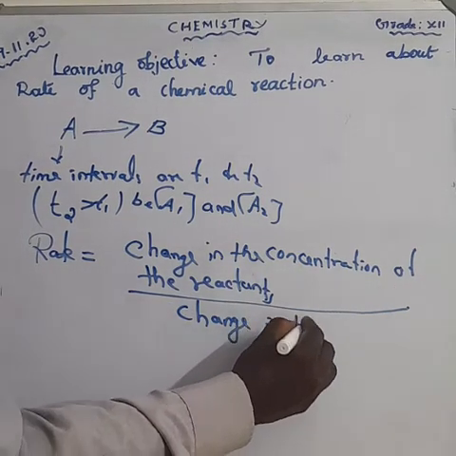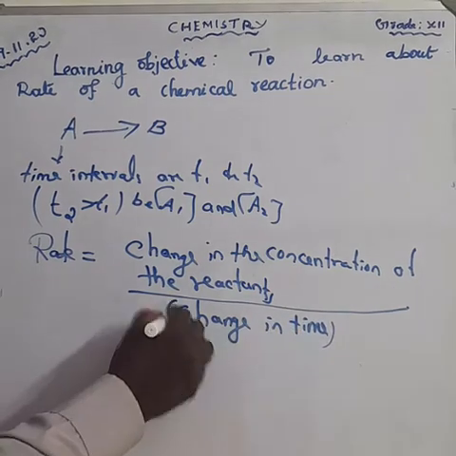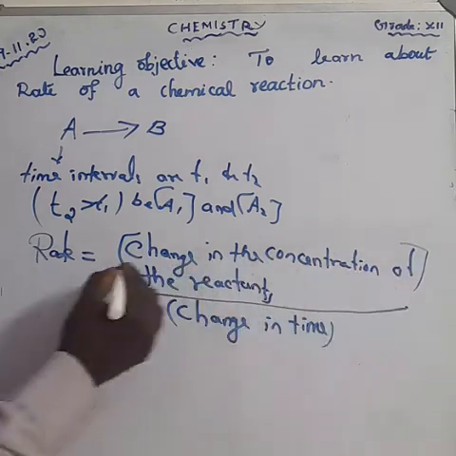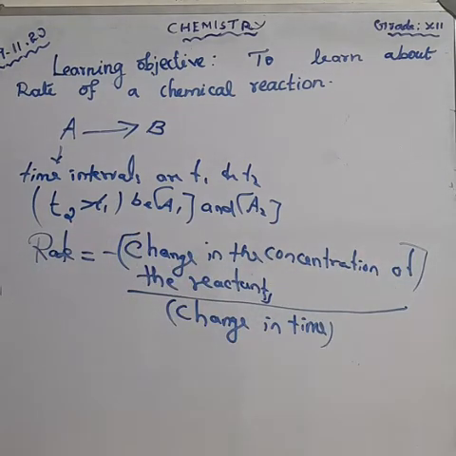Here we can give a negative sign. The rate is equal to the negative sign of the change in the concentration of the reactant divided by the change in time. We can write the formula.